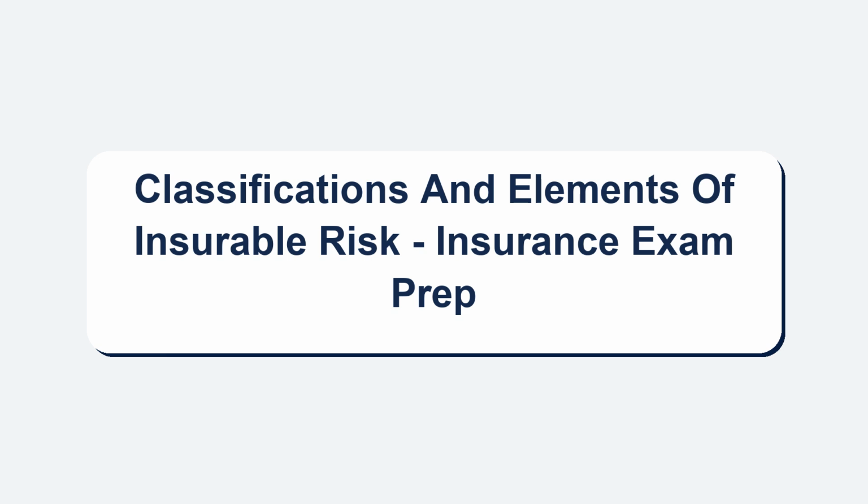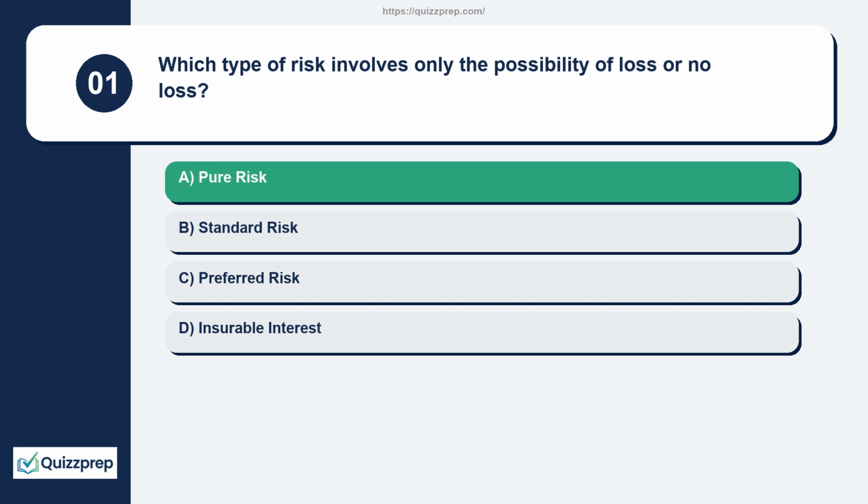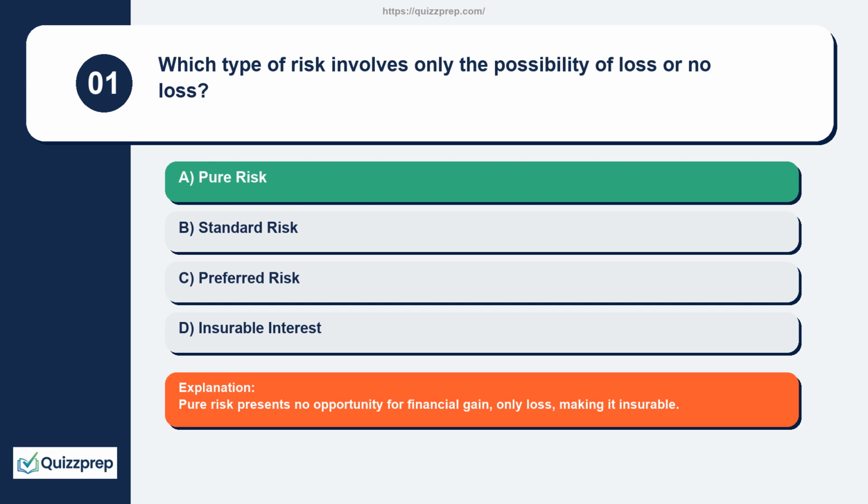Classifications and elements of insurable risk insurance exam prep. Question 1. Which type of risk involves only the possibility of loss or no loss? Pure risk, standard risk, preferred risk, insurable interest. Pure risk presents no opportunity for financial gain, only loss, making it insurable.